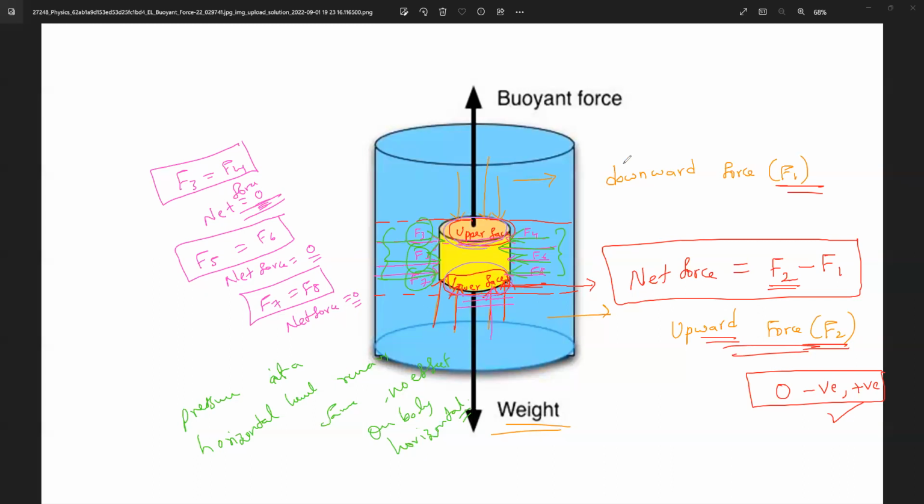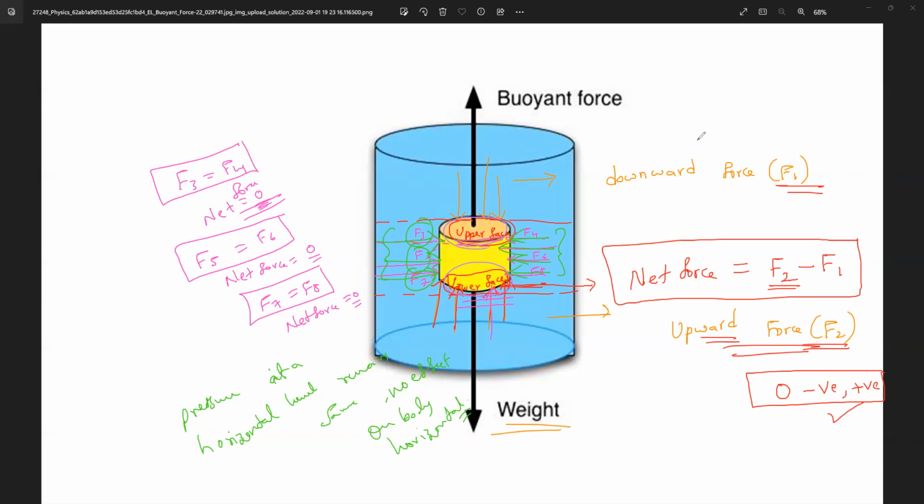The difference in pressure on the upper and lower faces of a body immersed in a fluid gives rise to the upthrust exerted by the fluid on the body in upward direction.